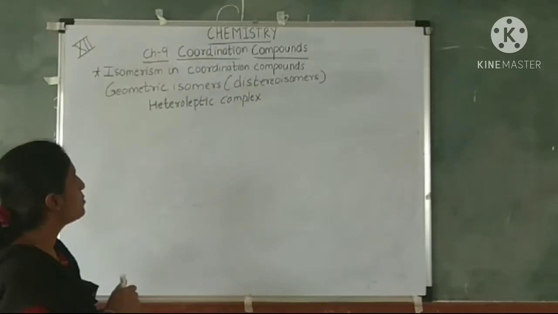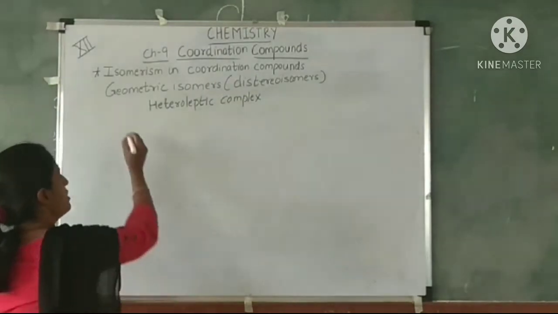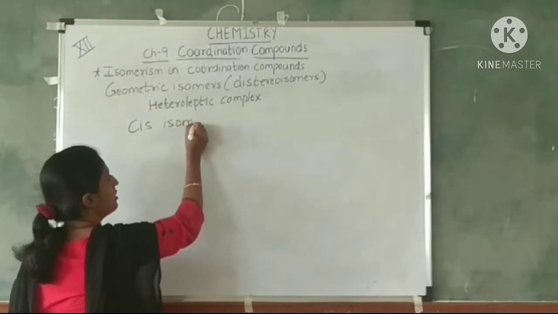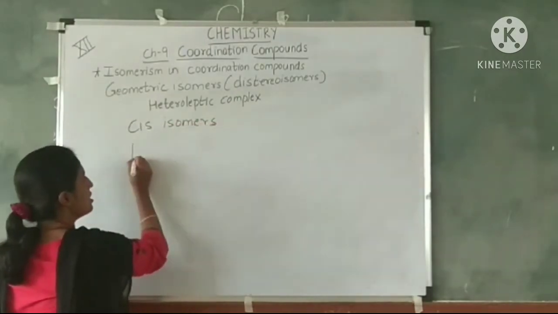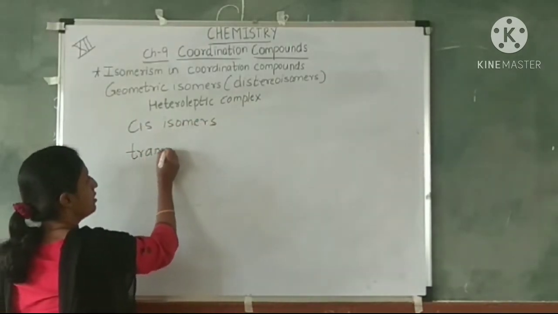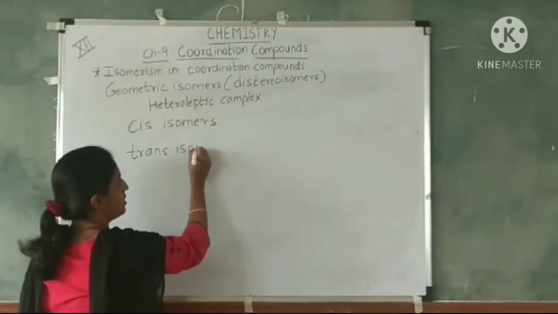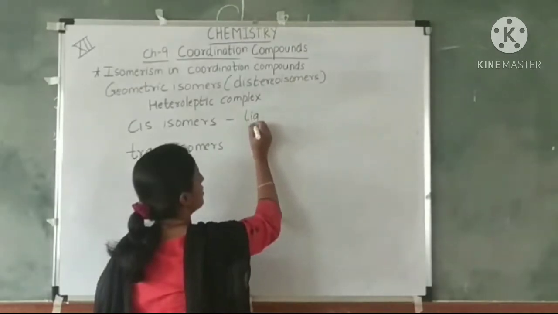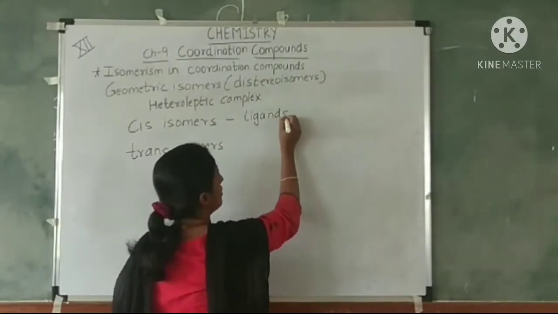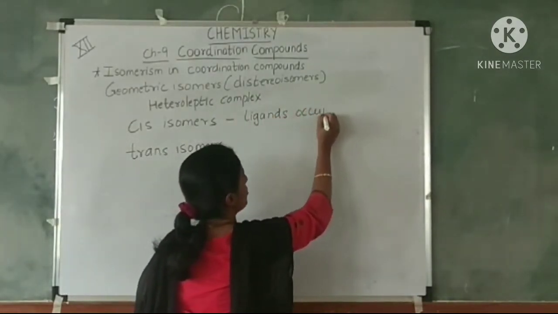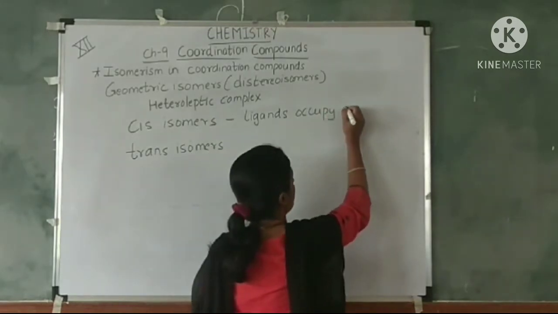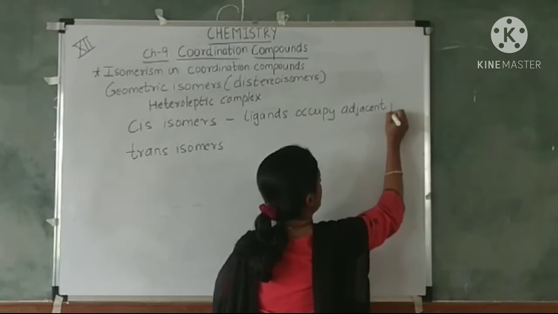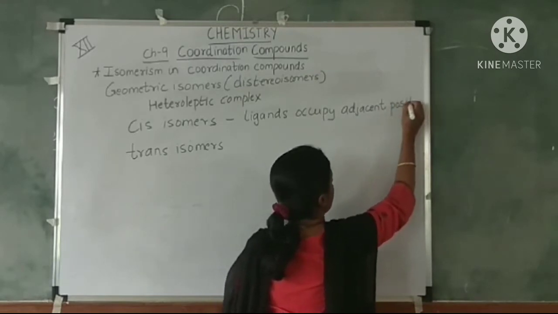Now there are two types of geometric isomers, cis isomers and trans isomers. In cis isomers, ligands occupy adjacent positions.